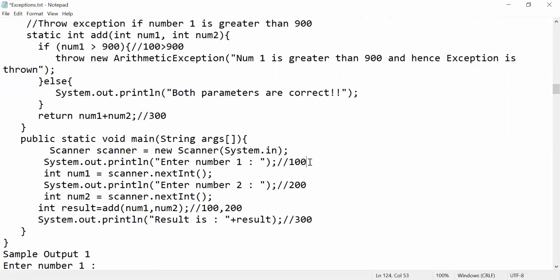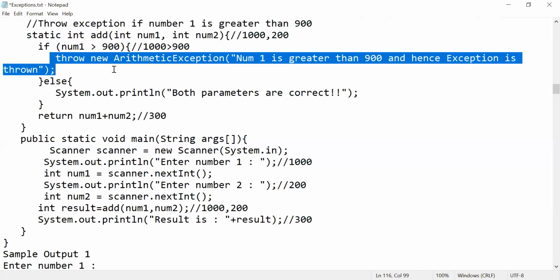But whenever I give number 1 as 1,000, now what am I passing? I am passing 1,000 and 200. Number 1 will be 1,000 and number 2 will be 200. Imagine, now 1,000 is greater than 100 and 1,000 is greater than 900. True, right? Now I am throwing my new exception called arithmetic exception. Generally, what is arithmetic exception? Division by 0, right? Now instead of that division by 0, I am writing my own message: number 1 is greater than 900, hence exception is thrown.